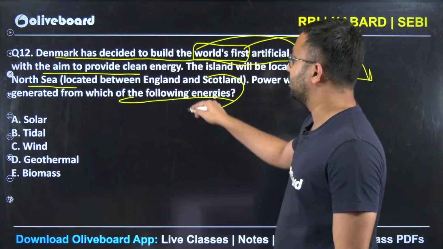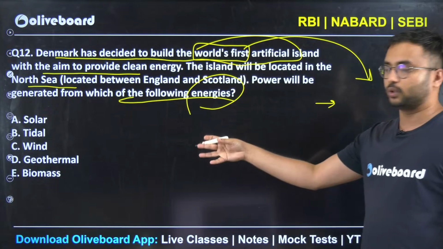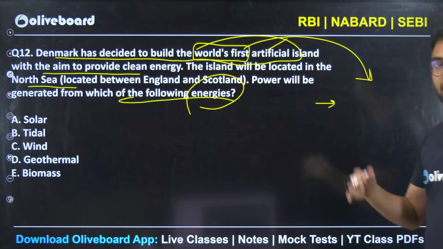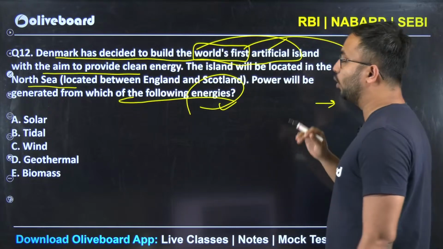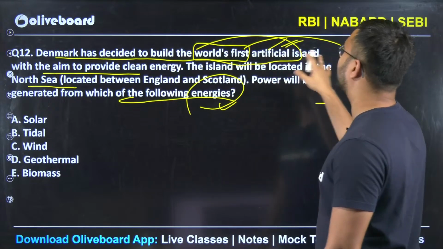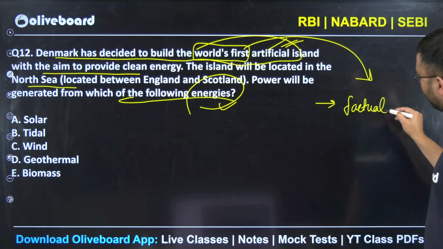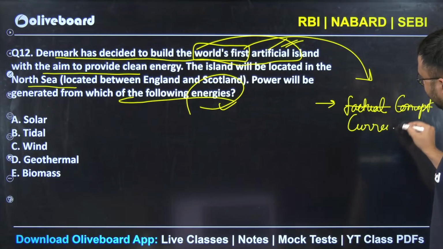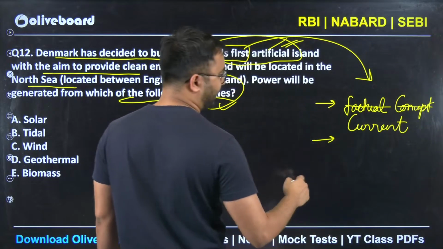of the following energies? So again, this question I will not call factual. This is a general question, asking how you are going to use the overall energy generation there. Which energy you are going to use to electrify this particular artificial village. Although this question seems to be factual, it is not. We can say that it is conceptual. No, it is actually current oriented. Neither factual nor conceptual has been asked here. It is completely current in nature.